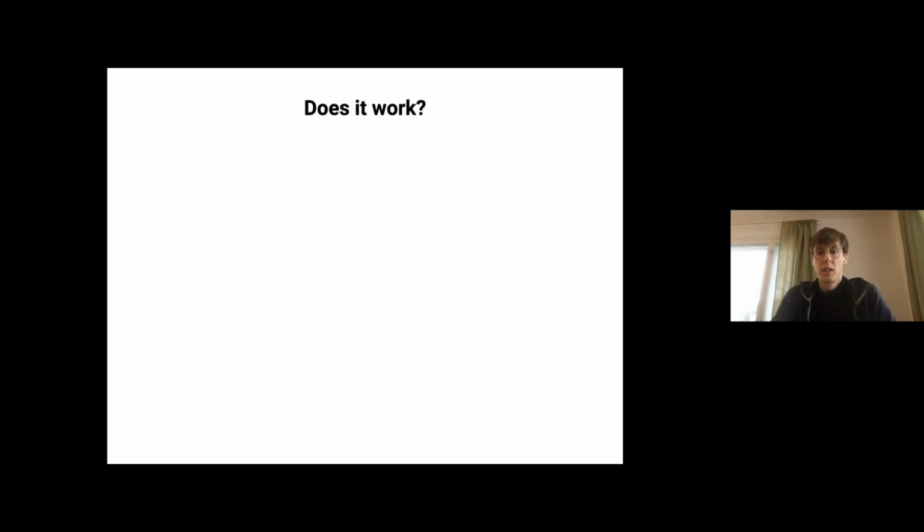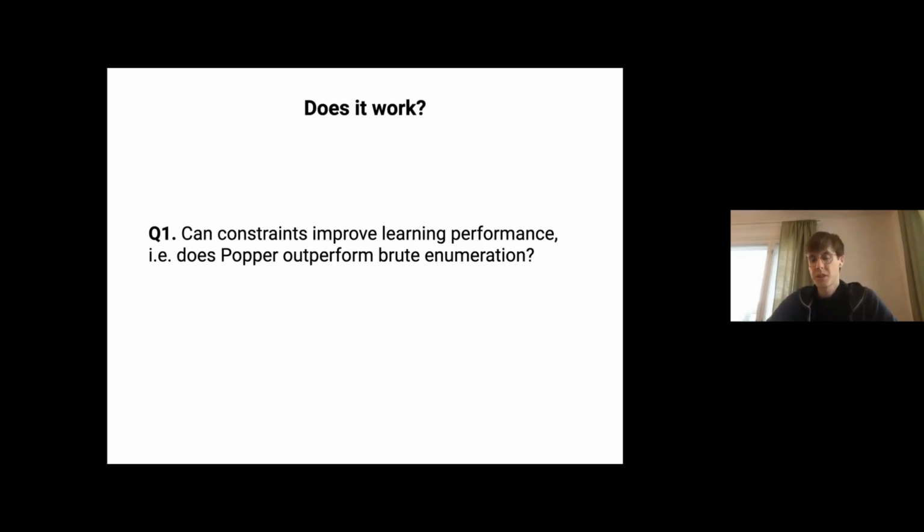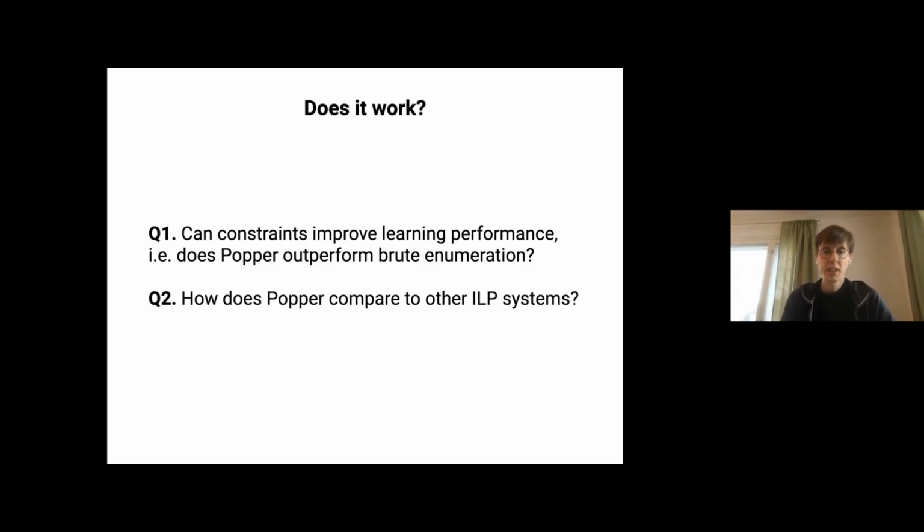So essentially, we put an argument that this system, Popper, is quite powerful, and does it work? Well, the main question we want to know is, can constraints improve learning performance? So this whole loop, is there any point in the constraint stage, or is it actually faster just to quickly enumerate programs? If we can't beat that, then obviously there's a problem with the approach. Now, the second question we're trying to answer is just how does it compare to the other systems?